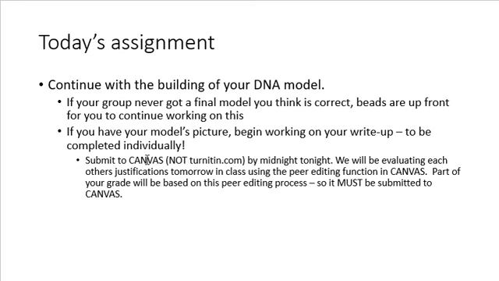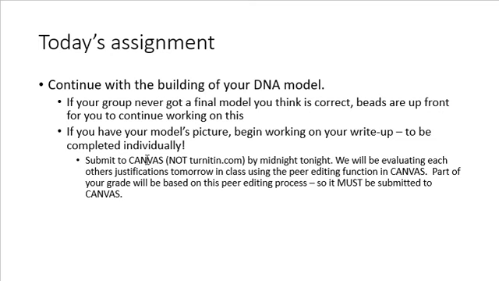So get this document done, get your homework done, get it uploaded to Canvas, because you're going to be peer editing. And part of your grade for this is not just going to be how good is your justification, it's going to be how well did you peer edit. How well can you evaluate other people's justifications? And if you don't have a document submitted, then I can't assign you papers to peer review, and you're going to miss that part of your grade and you're going to fail this assignment. So I need you to get this paper done and uploaded to Canvas.